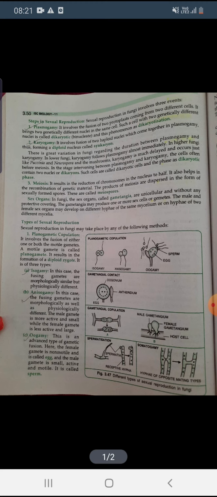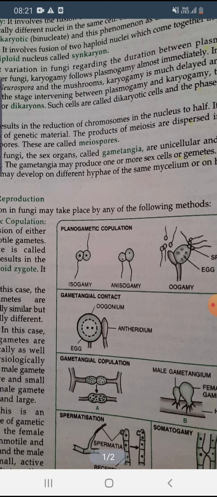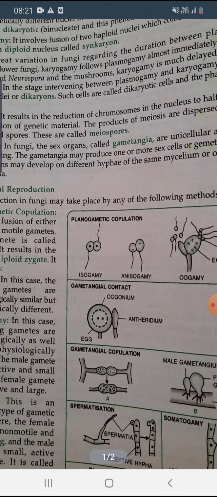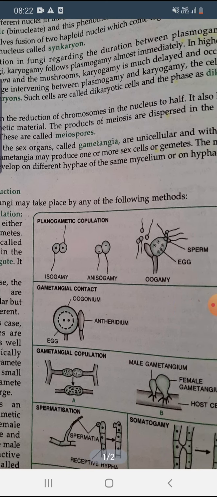First is isogamy. Iso means same. In the first diagram, these are the part of the planogametic copulation. You can see both the male cell and the female cell which are fusing together, both are morphologically same but physiologically different. Morphologically means from outside we think that these are two same cells, but they are morphologically same but physiologically not same. So isogamy means fusion of two gametes which are morphologically similar but physiologically different.